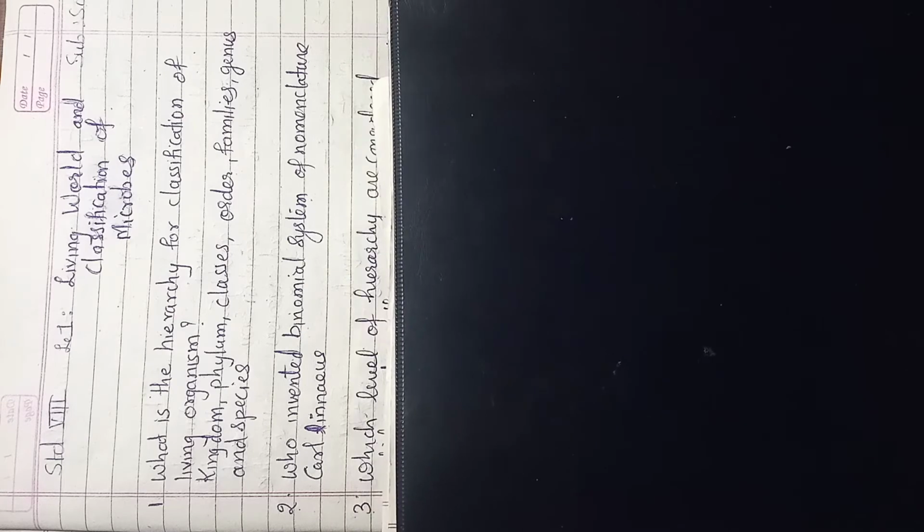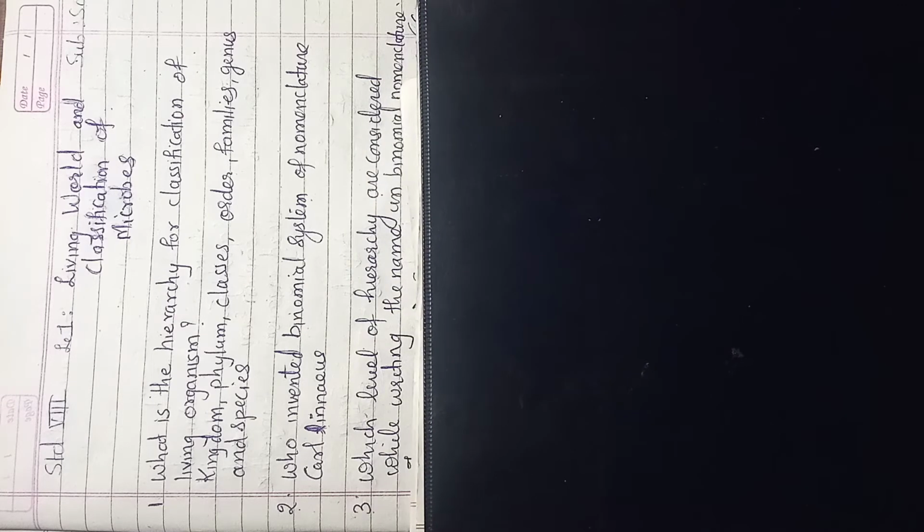These things I hope you have already studied in the previous year. The next question: who invented the binomial system of nomenclature? He is none other than Carl Linnaeus. Then, which level of hierarchy is considered while writing the name in binomial nomenclature?